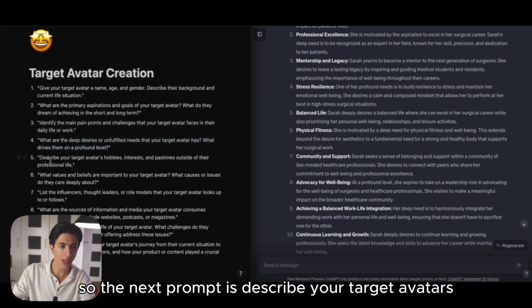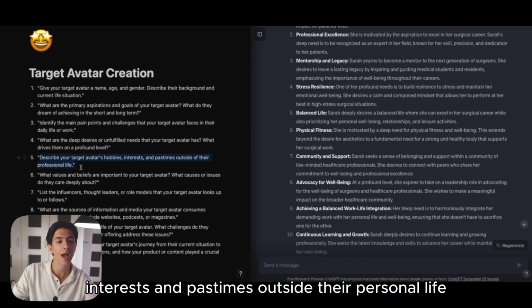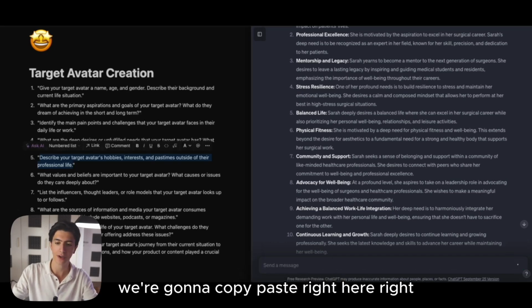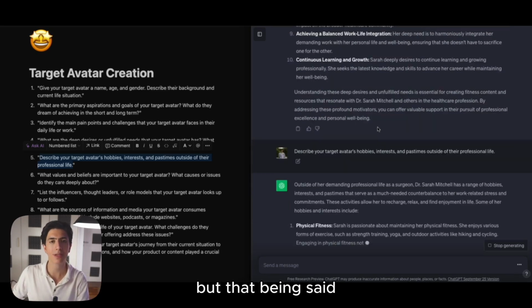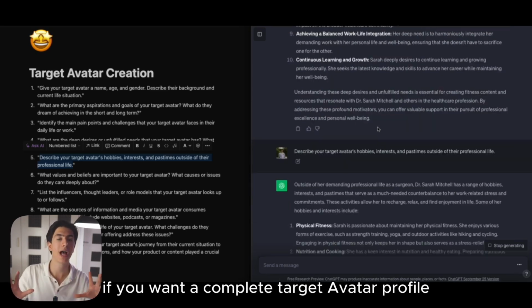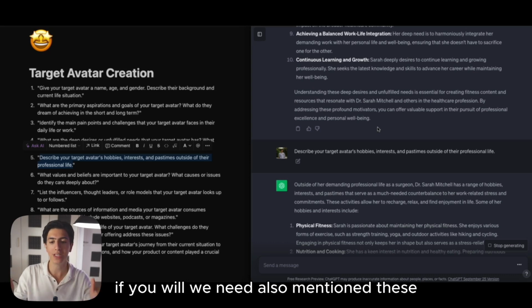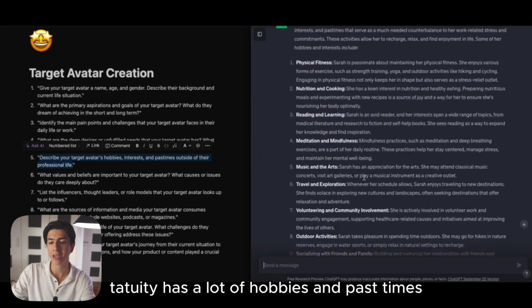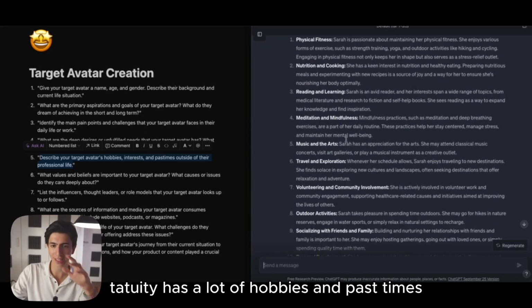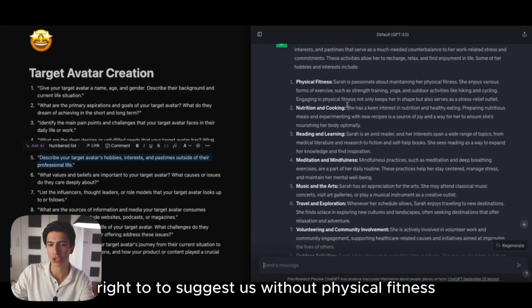So the next prompt is: describe your target avatar's hobbies, interests, and pastimes outside their personal life. We're going to copy paste it right here. Okay, it's not going to be that important for our content, but if you want a complete target avatar profile, we need to also mention these. And as you can see, ChatGPT has a lot of hobbies and pastimes to suggest to us.